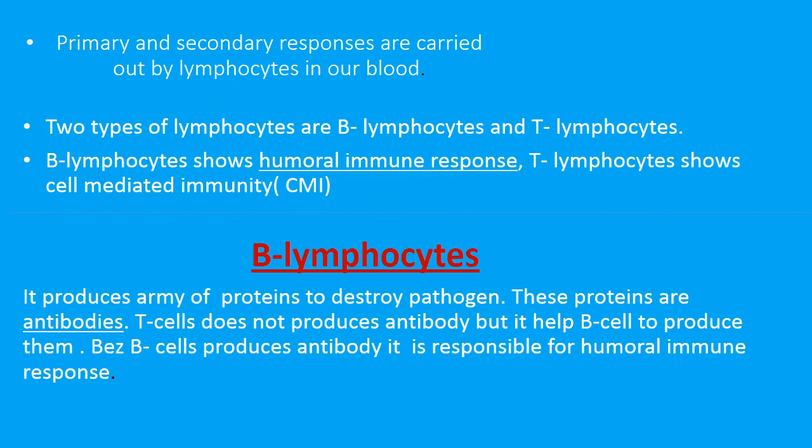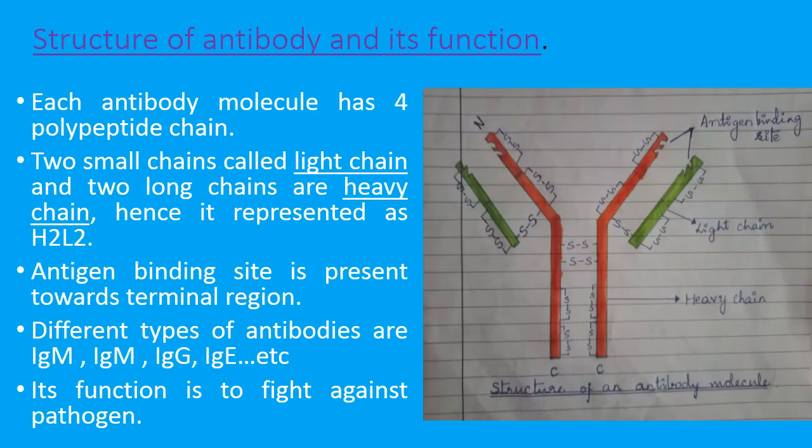The next concept is, as we see, the main function of the B lymphocytic cell is the production of antibodies. So let us see the structure of an antibody. This is the structure of an antibody.